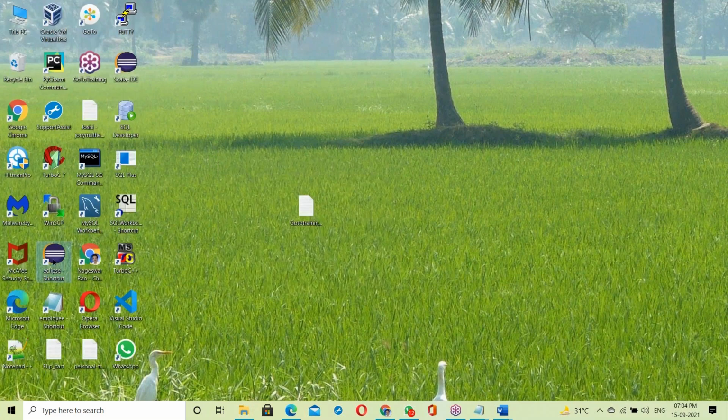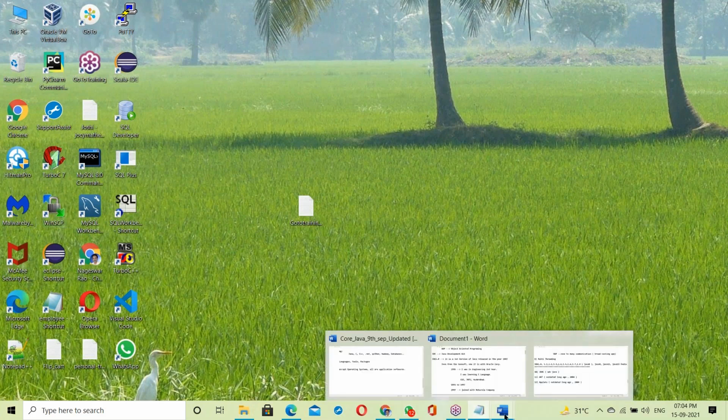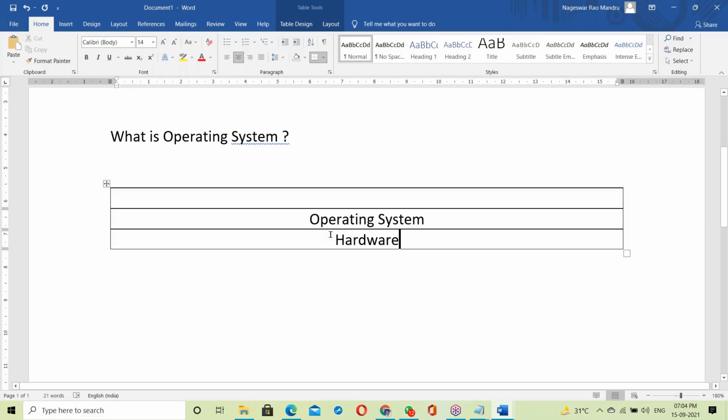Suppose you click on Eclipse. When you click on it, the request is submitted to the OS, and the OS is responsible for launching Eclipse, like the different tools. The OS is responsible for processing your request. So, hardware, then OS. Once the OS setup is done, our system is ready to start your work.